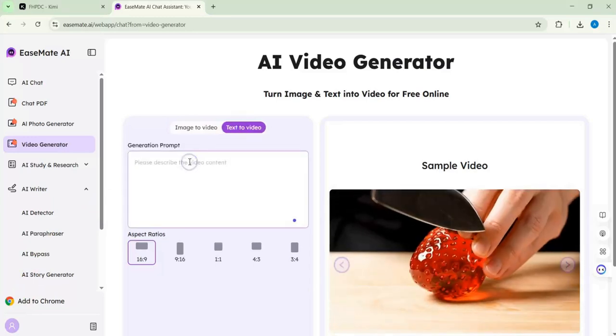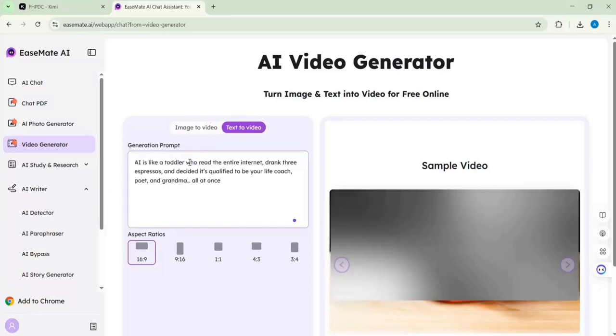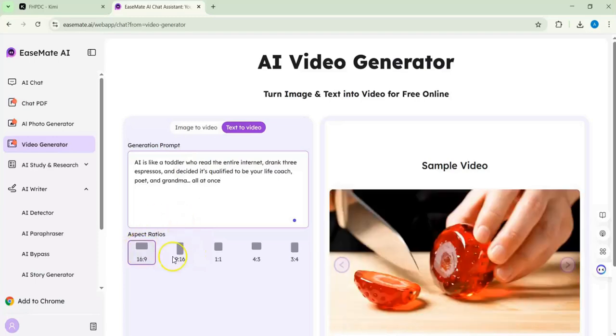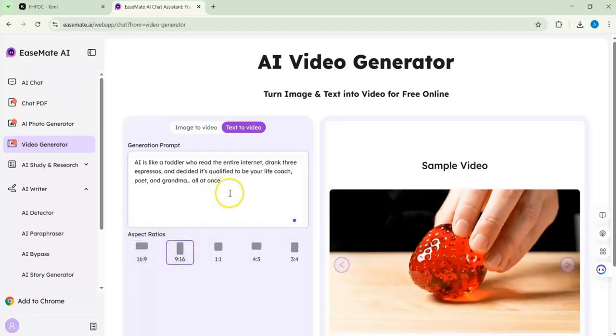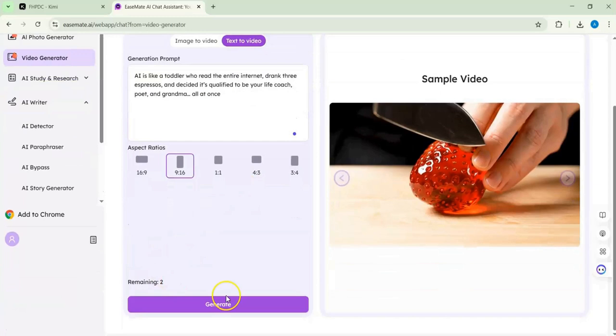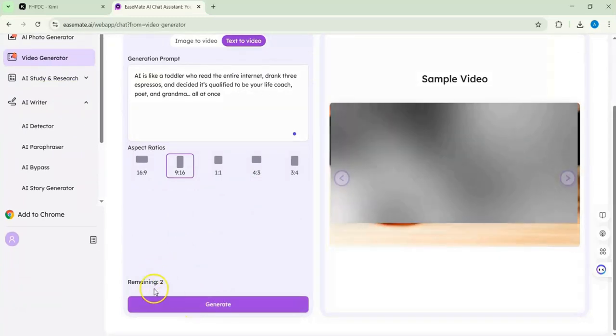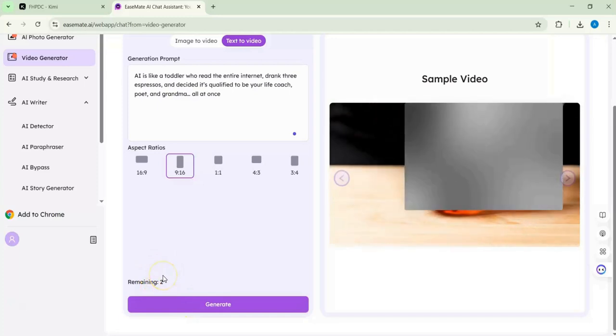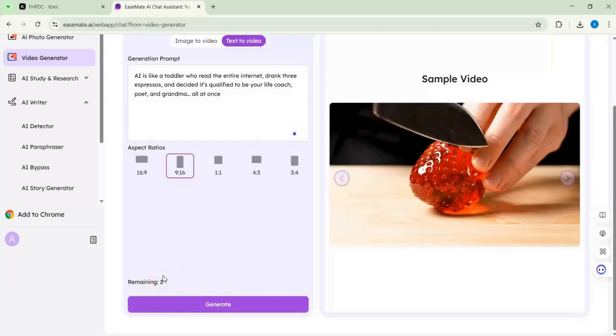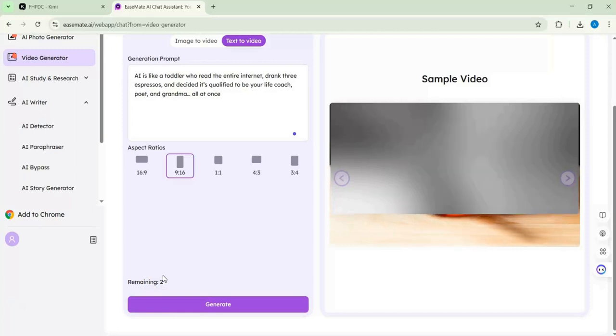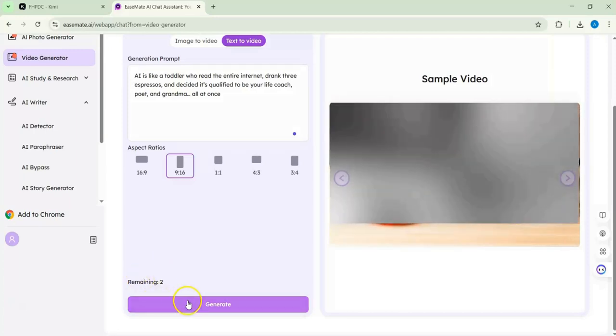Here I will put just a simple prompt, and you can choose the ratio you want. Let me go for this ratio, and here you can click generate. Usually you have 3 or 2, I'm unsure, but you can use that disposable email to get more, or maybe this is on a daily basis.